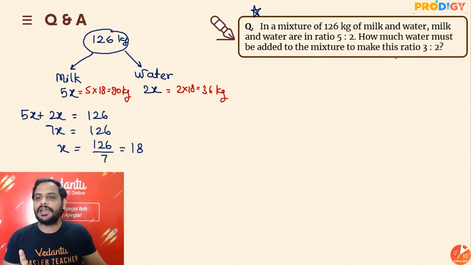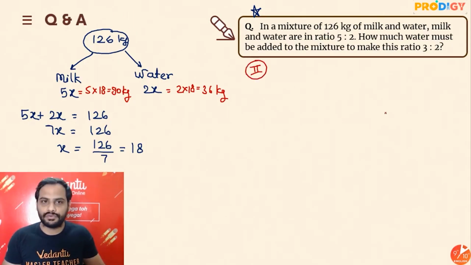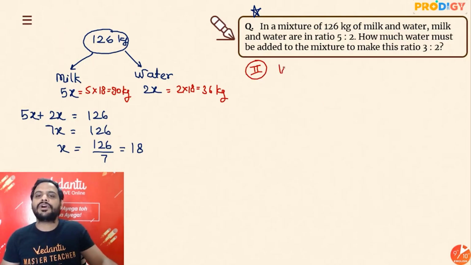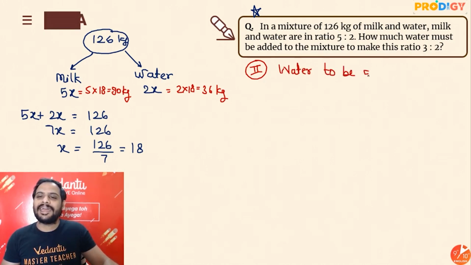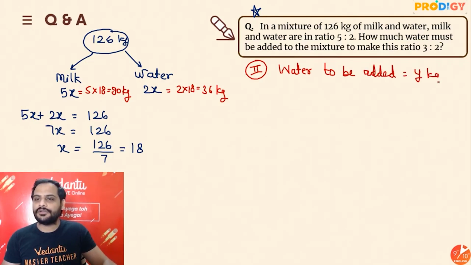Now what they are saying: how much water must be added to this mixture to make this ratio 3:2? That means in this mixture, how much water should I add? Let's say y kg of water we need to add.